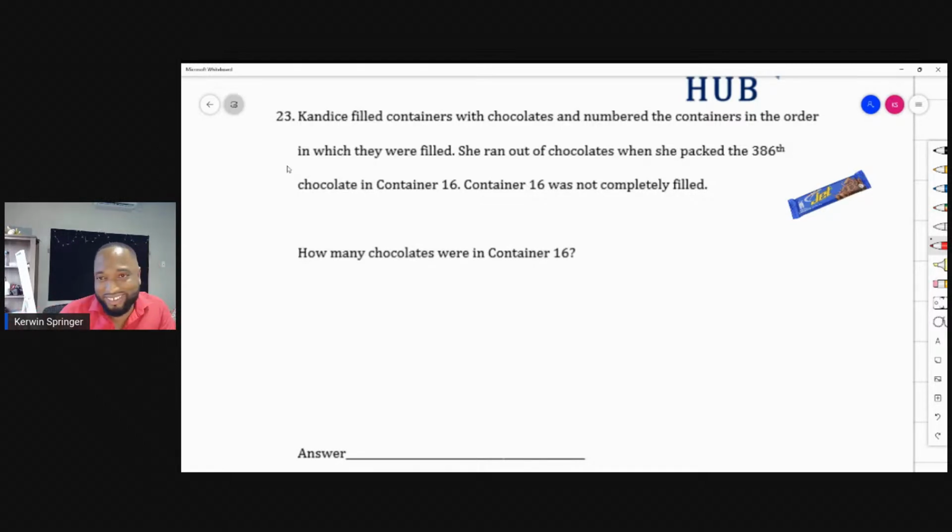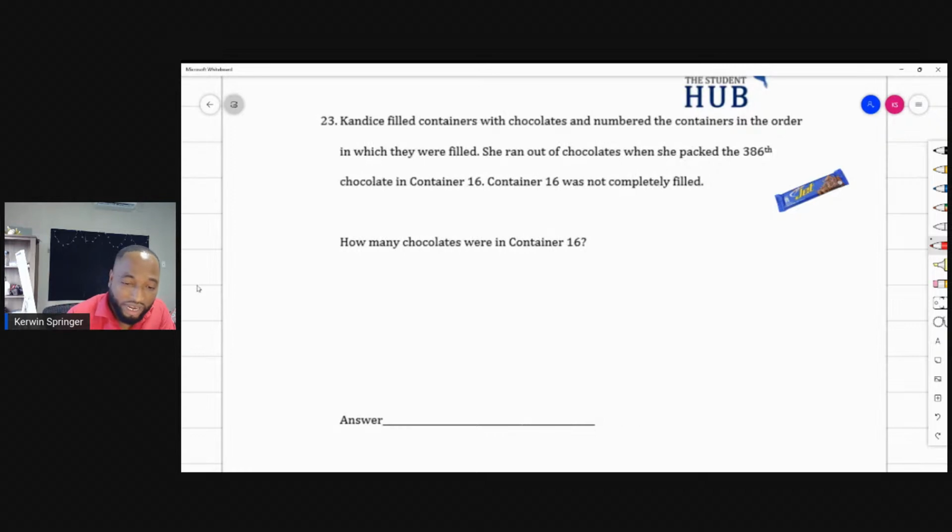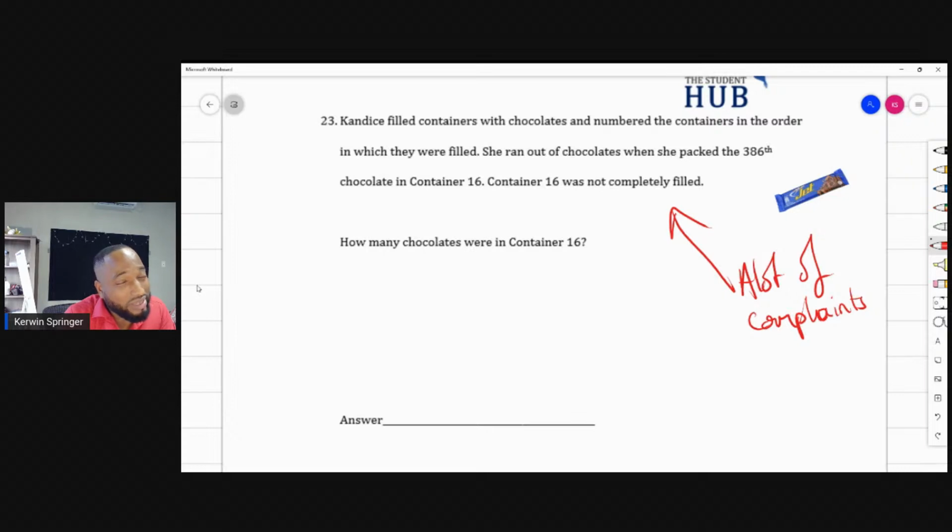Candice filled containers with chocolates and numbered the containers in order in which she filled them. She ran out of chocolates in the packet. She packed the 386th chocolate in container 16. Container 16 was not completely filled. How many chocolates were in container 16? Now, this is modeled after a certain question that a lot of complaints came out of when it popped up in exams in 2021, I believe. This question had a lot of problems.